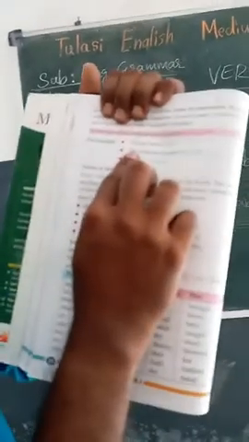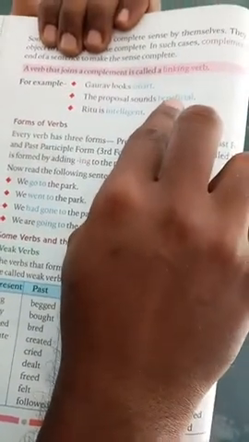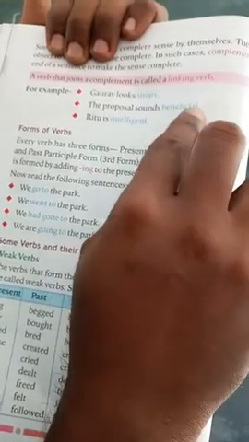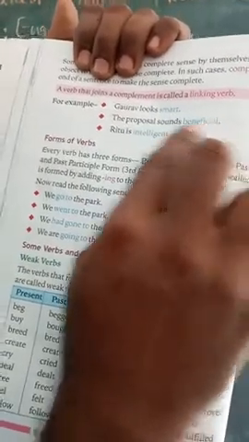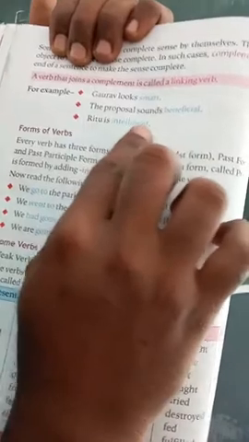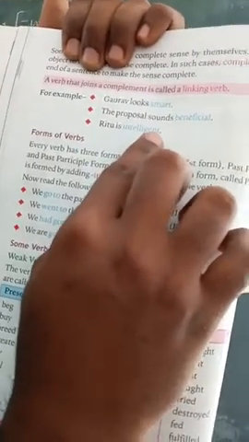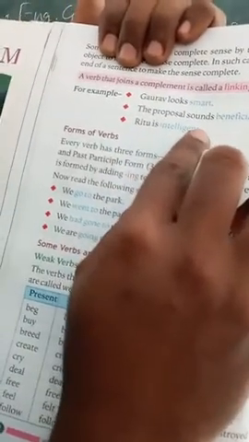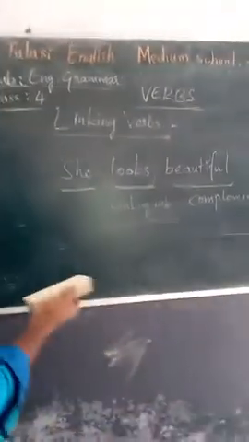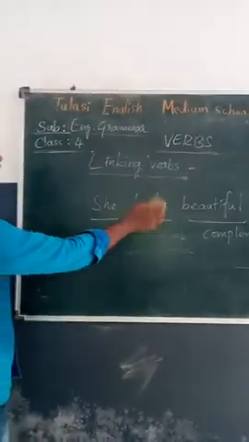See some examples. The proposal sounds beneficial. Beneficial is a complement, not an object. Ritu is intelligent. Intelligent is a complement. These types of verbs are called linking verbs.